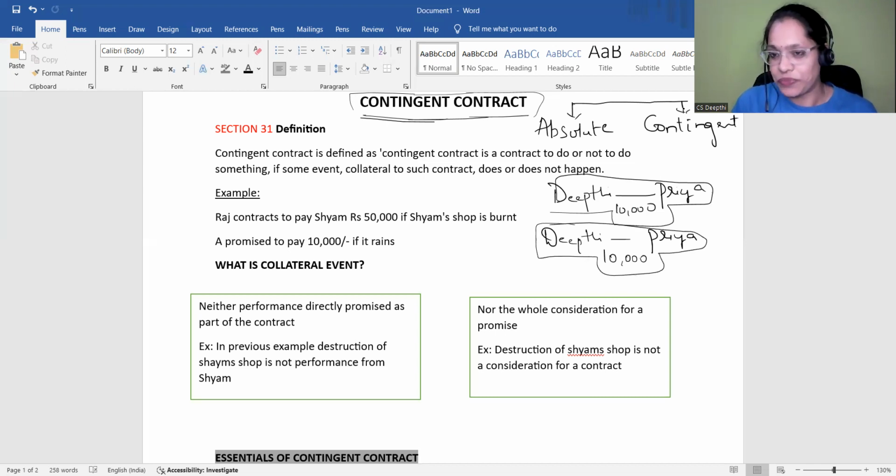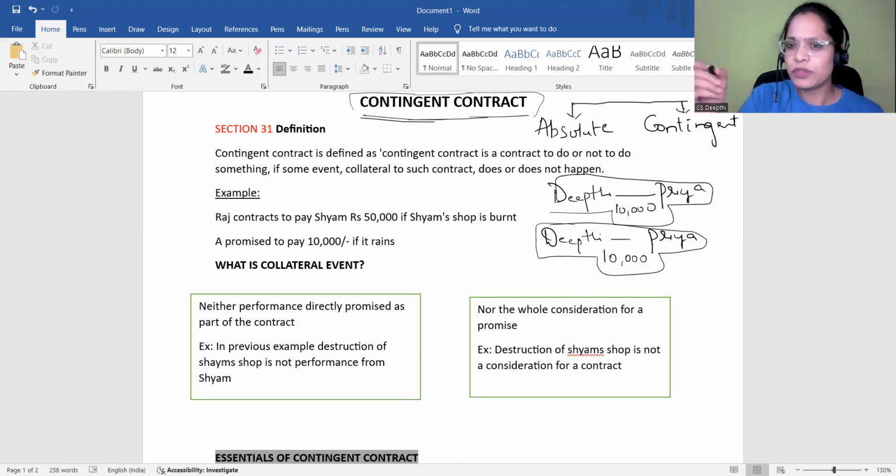Because here, when I want to purchase the bike, my obligation is to pay money to Priya. But one condition I have inserted, that is I'm going to pay that 10,000 rupees, but not right now, after a month. That means my obligation should be fulfilled, just with a small condition of after 1 month. But of course, it is the consideration which is received by Priya, right? It is part of the consideration. It is part of my performance also. I have to perform it by paying the money, and Priya will perform it by giving the bike. So this is one part of the contract.